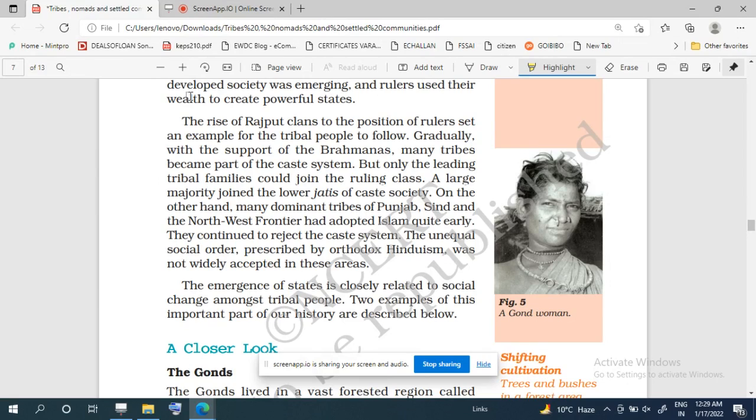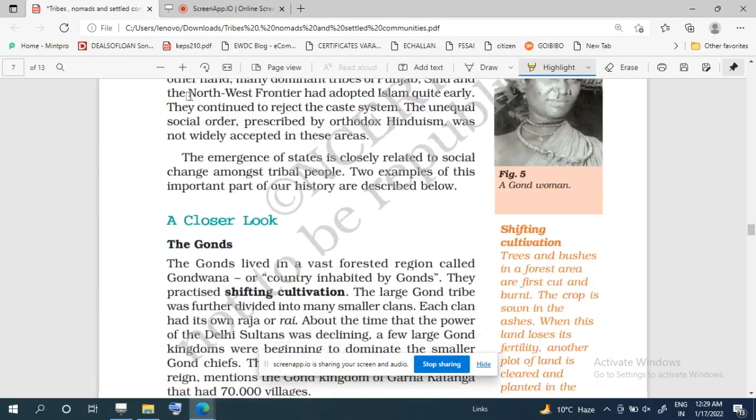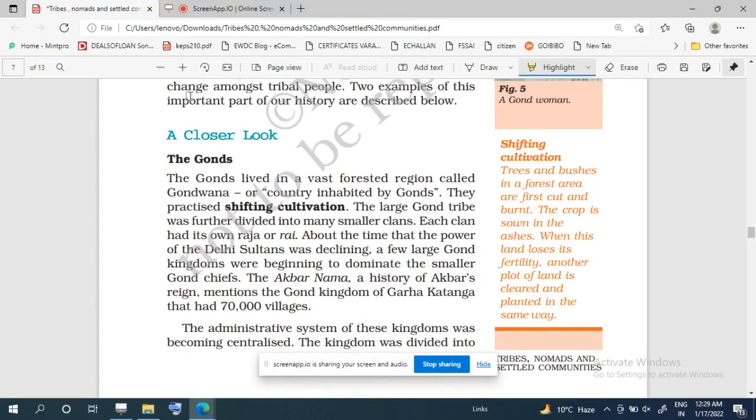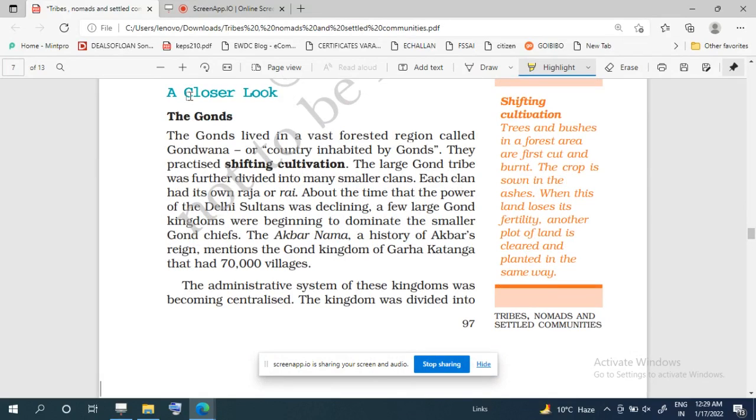And now we will have a closer look towards the Gonds and the Ahoms. The Gonds lived in a forested region called Gondwana. Gondwana, Gond से ही बना है गोंडवाना, है ना? The country which is inhabited by the Gonds. Okay, so these people practiced shifting cultivation. Shifting cultivation means when in forested areas cultivation is to be done.